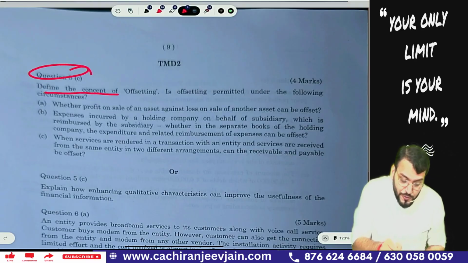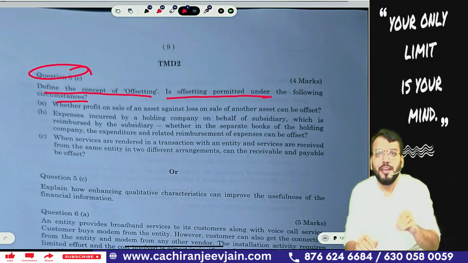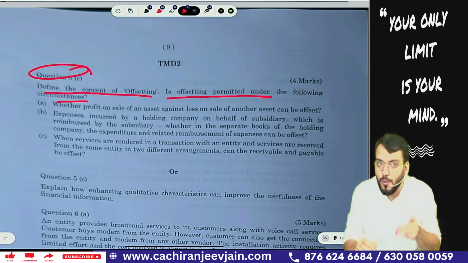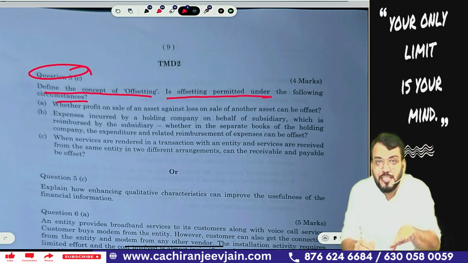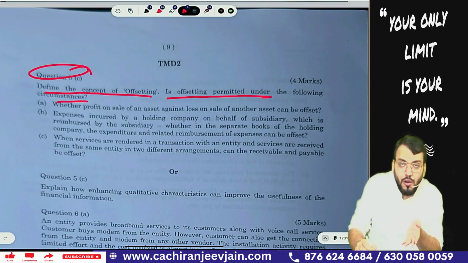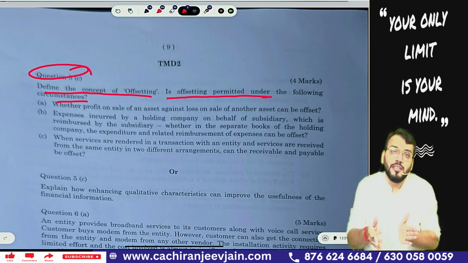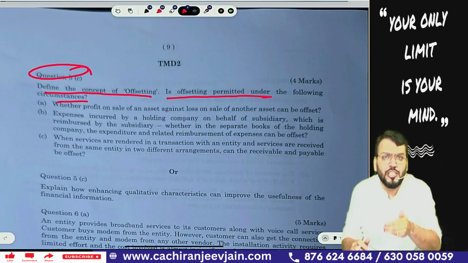5C, define the concept of offsetting. Is offsetting permitted? The same question is given in Ind AS 1, and the same question is given in my expected question list. So of course, is offsetting allowed or not? Of course, offsetting of any income and expense or of liability or asset is allowed if Ind AS permits it or if it is based on the substance of the transaction.